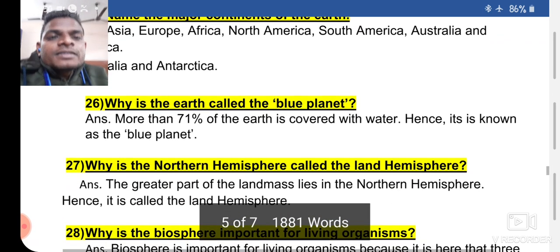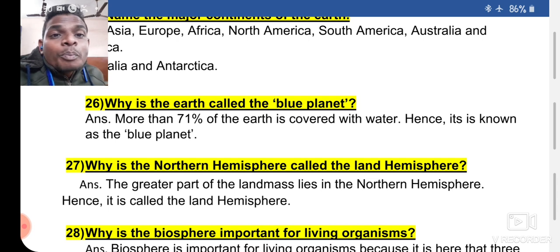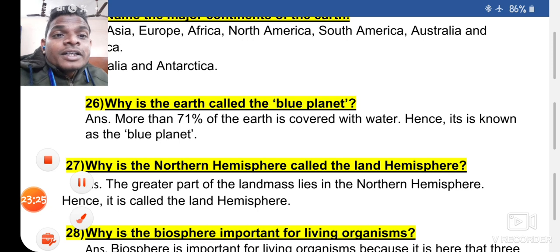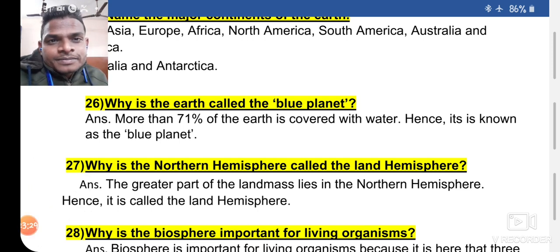Number 26. Why is the earth called the blue planet? The main reason is that more than 71% of the earth is covered with water. So that's why it is known as the blue planet.